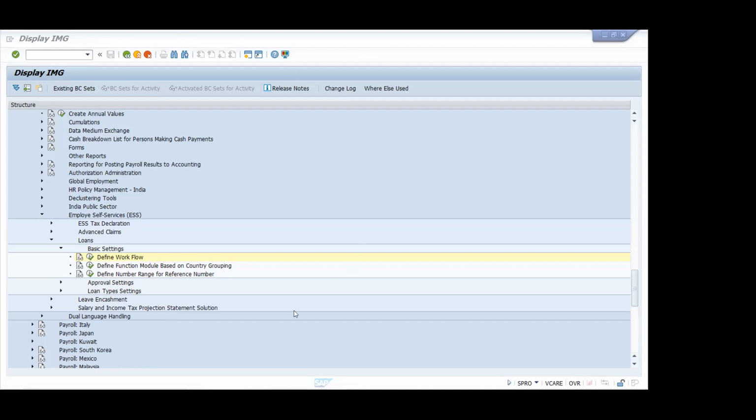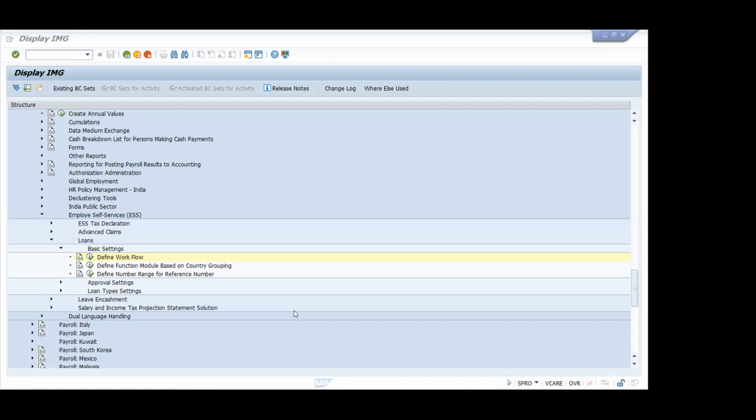In that case, what will happen? Suppose I have set up a number range where home loan is different, education loan is different, and personal loan is different. Then for Lakshmi it will be 1, for me it may be 1 lakh 1, and for Shrikant it may be 2 lakh 1. Suppose my number ranges are 0 to 1 lakh, 1 lakh 1 to 2 lakh, and 2 lakh 1 to 3 lakhs. In this way it will work.